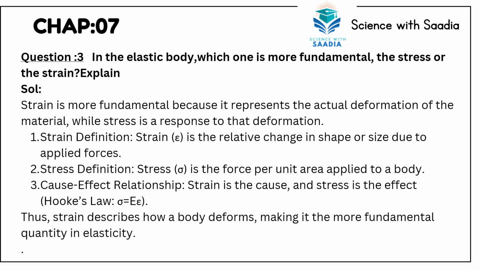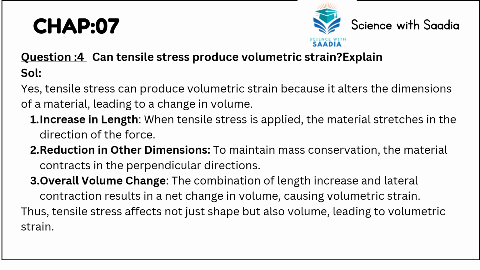The definition of strain is the relative change in shape or size due to applied forces. Stress definition is the force per unit area applied to the body. And the third is cause-effect relationship, that is, strain is the cause and stress is the effect. Thus, strain describes how a body deforms, making it the more fundamental quantity in elasticity.